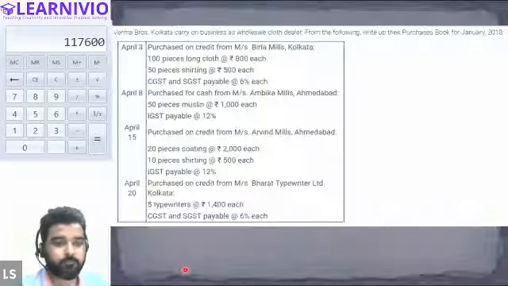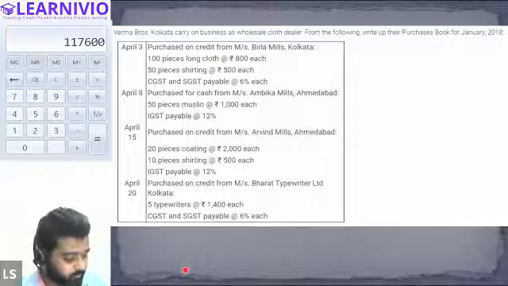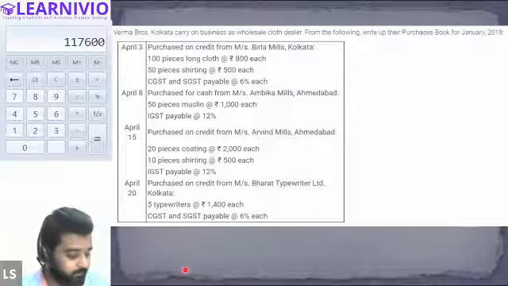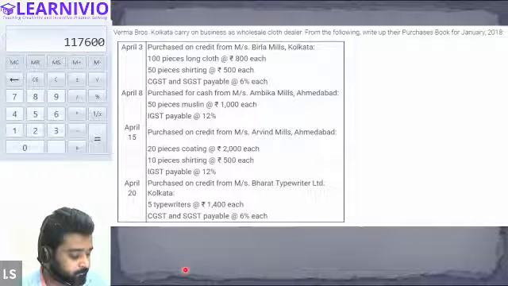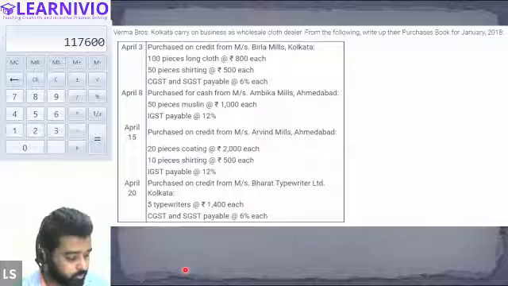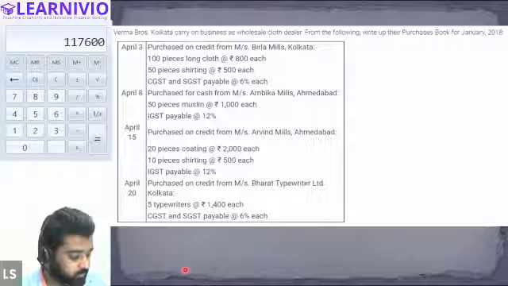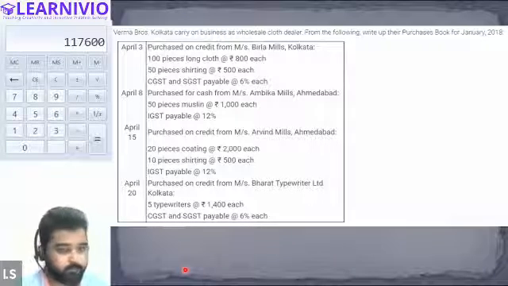From this seller, we are purchasing 20-piece coating at the rate of 2000 each, and also 10 pieces of shirting at the rate of 500 each.